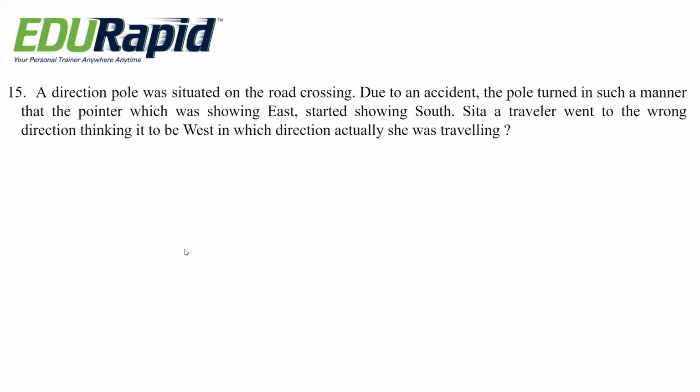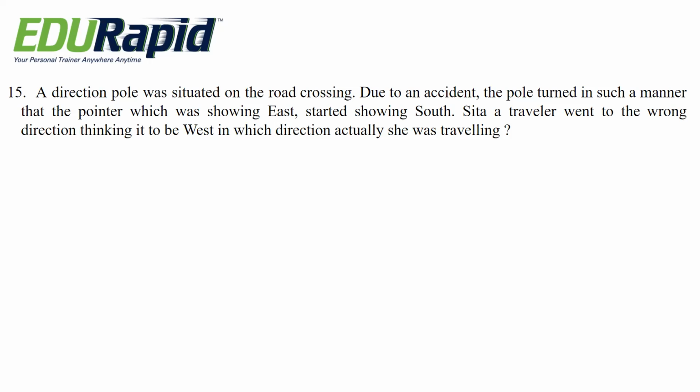Next question. A direction pole was situated on the road crossing. Due to an accident, the pole turned in such a manner that the pointer which was showing east started showing south. Then Sita, a traveler, went in the wrong direction thinking it would be west.